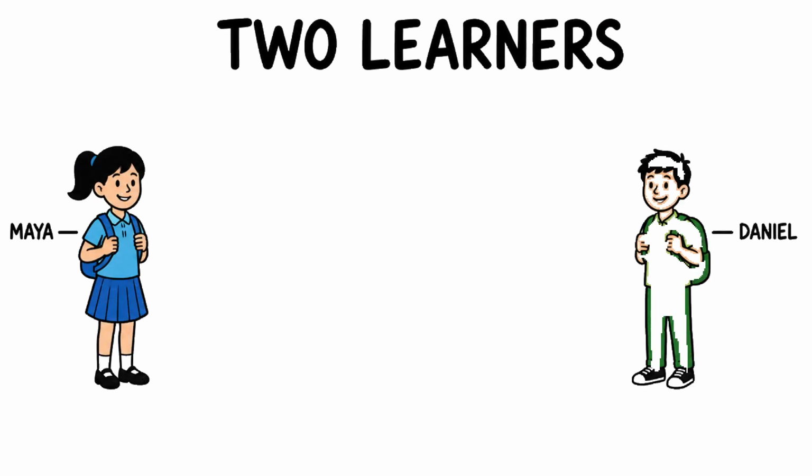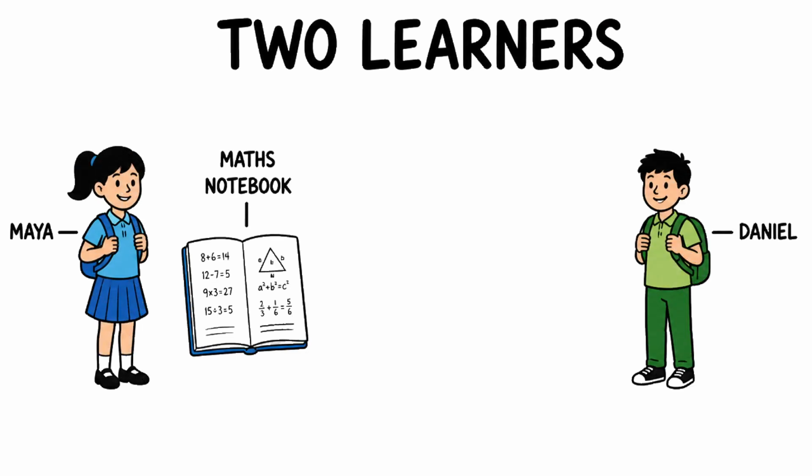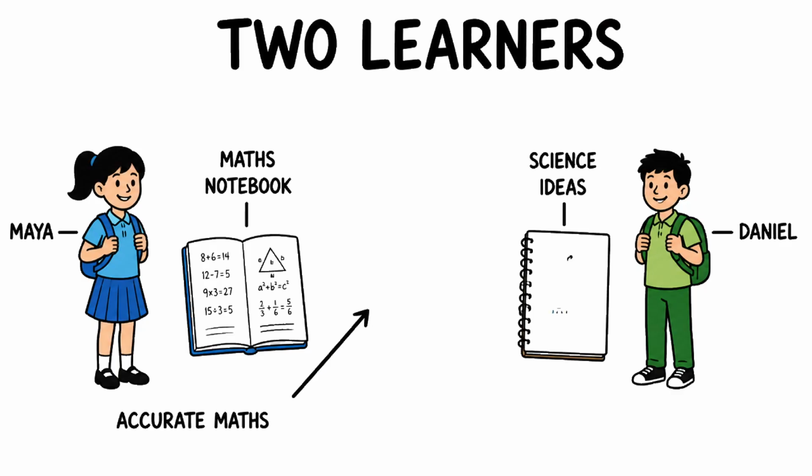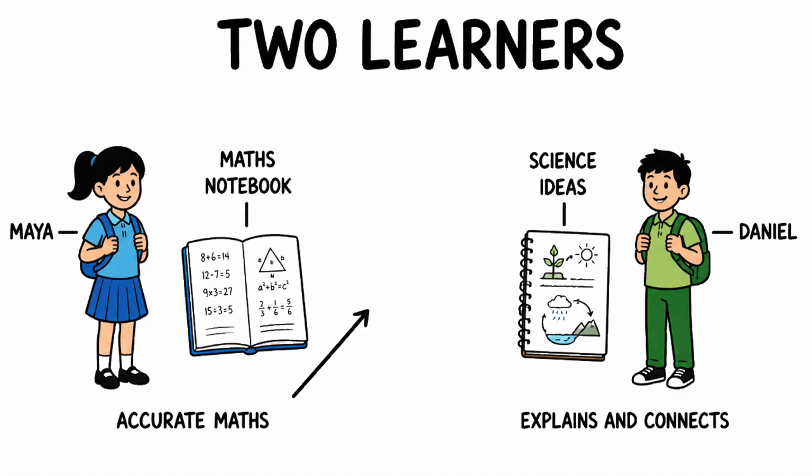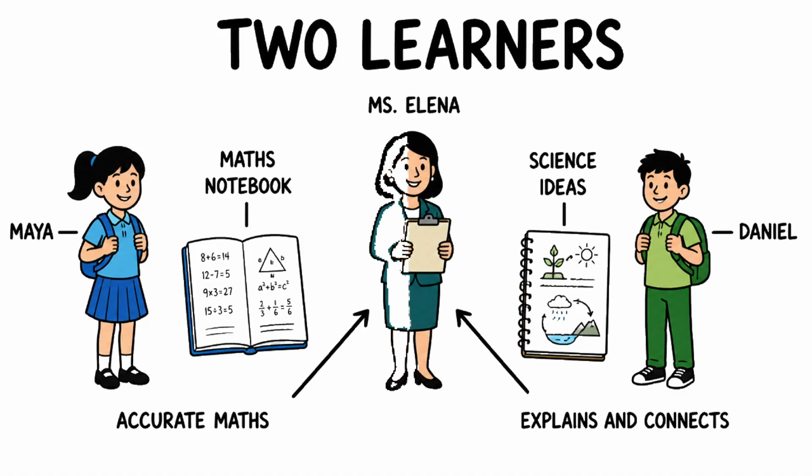Meet Maya and Daniel. Maya solves complex mathematical problems with impressive accuracy. Daniel explains ideas, makes connections, and reasons through unfamiliar situations. Their teacher, Miss Elena, holds both notebooks and thinks carefully before answering a deceptively simple question.